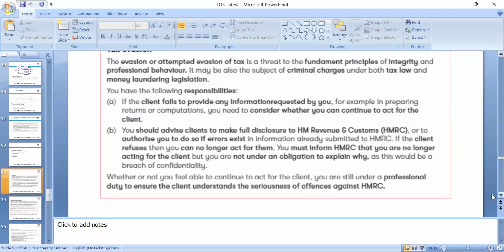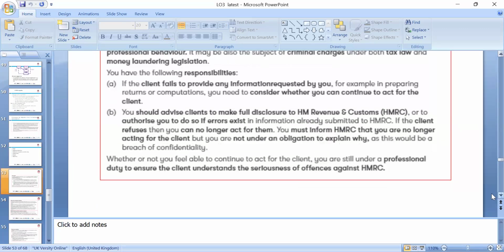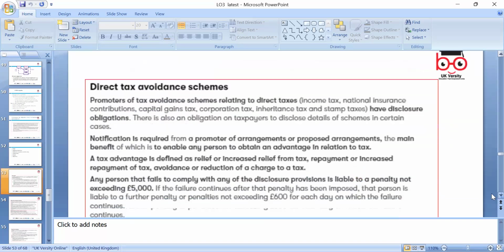We must inform HMRC that we are no longer acting for the client, but you are not under an obligation to explain why. Otherwise it would be a breach of confidentiality, and we look at the professional duty to ensure the client understands the seriousness of the offense.